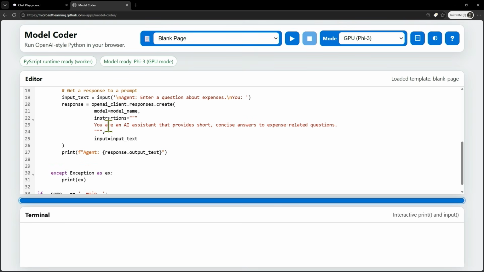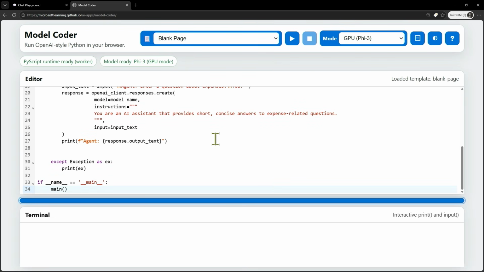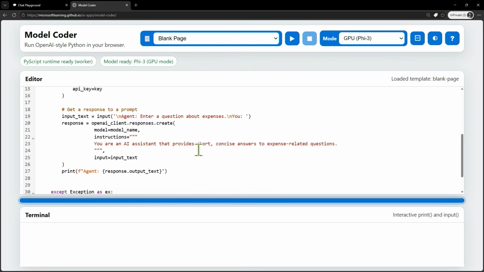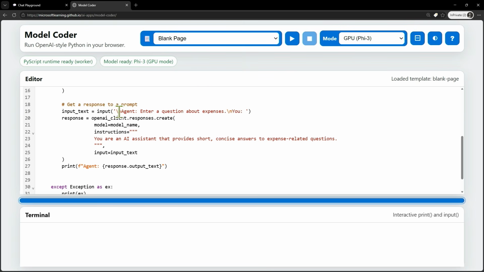Here our instruction is: you are an AI assistant that provides short, concise answers to expense-related questions. And also we have here the input text that we are grabbing, the prompt itself that we are going to get. So here's where we are getting the information. Input text is input, agent, enter question about expense. And you put your question.